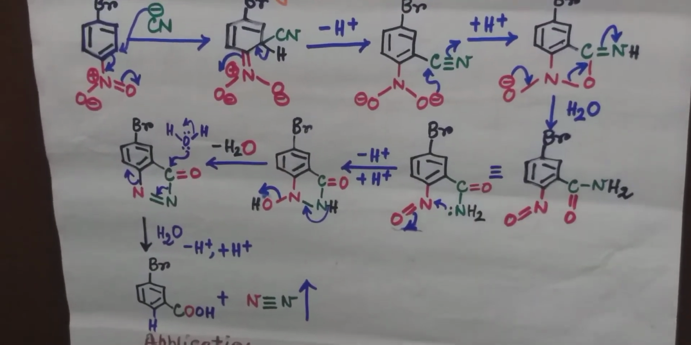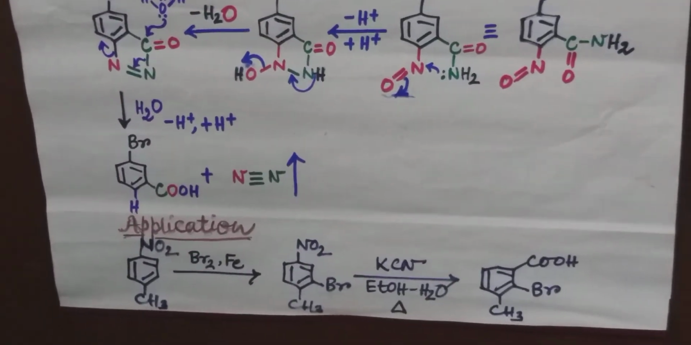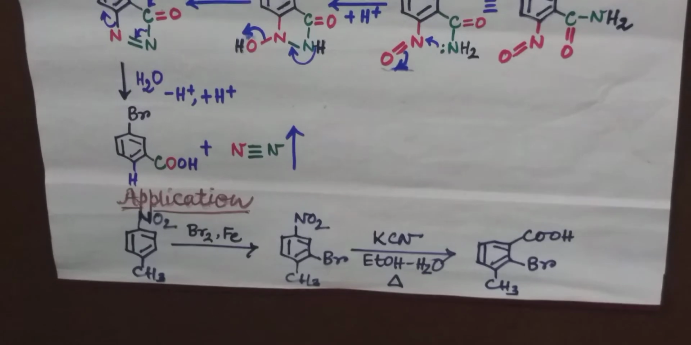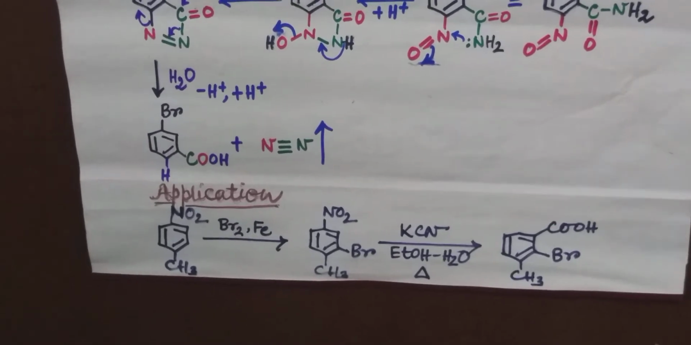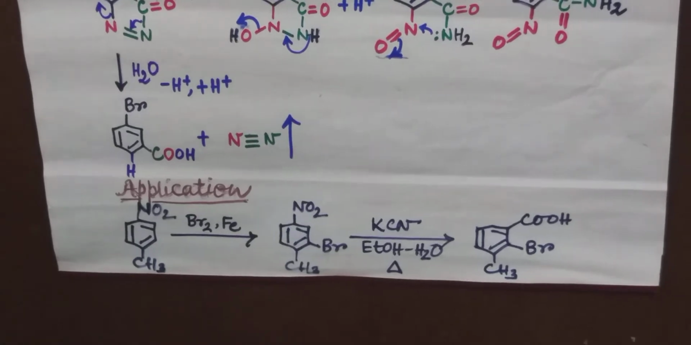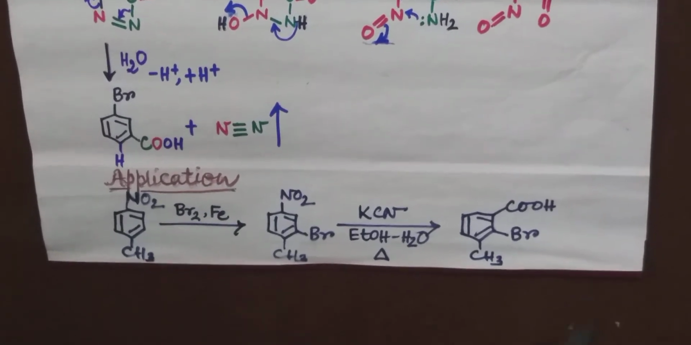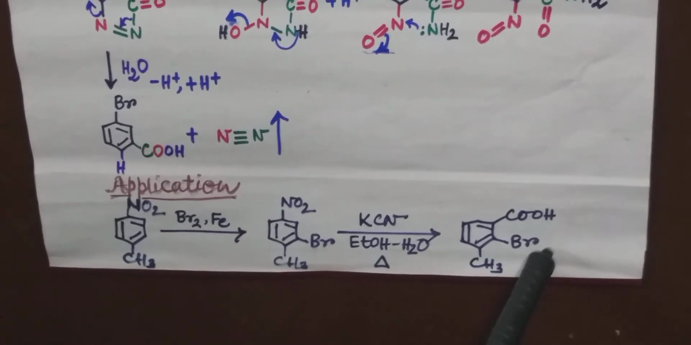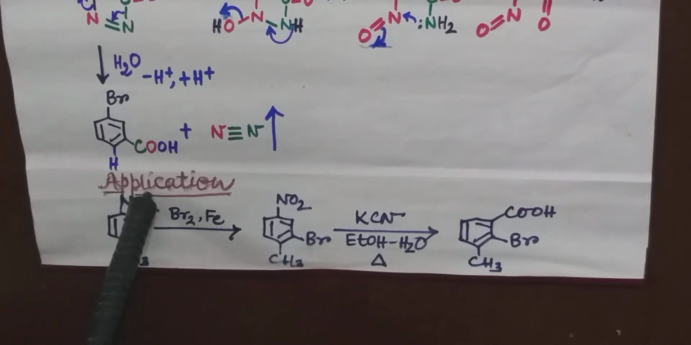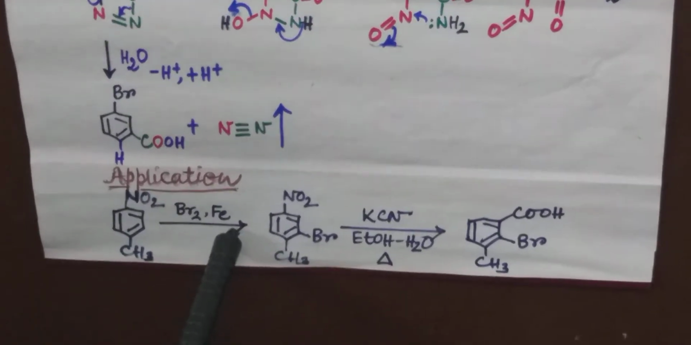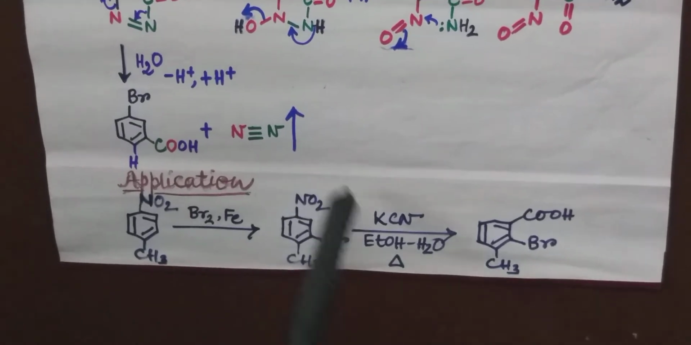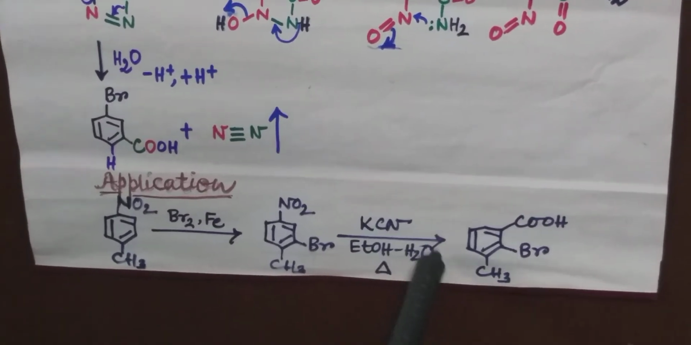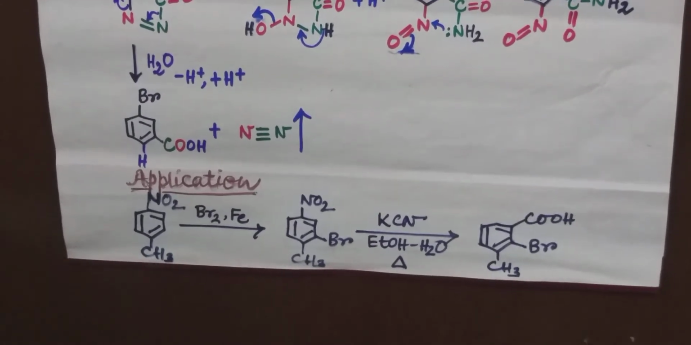An interesting application of von Richter reaction is the preparation of certain substituted benzene which are otherwise very difficult to prepare by usual methods. For example, we try to synthesize this compound. This is 2-bromo-3-methyl benzoic acid. We start from this compound para-nitrotoluene. After bromination, we will get this bromo compound which is subjected to von Richter reaction, and finally we will get our target molecule, that is 2-bromo-3-methyl benzoic acid.